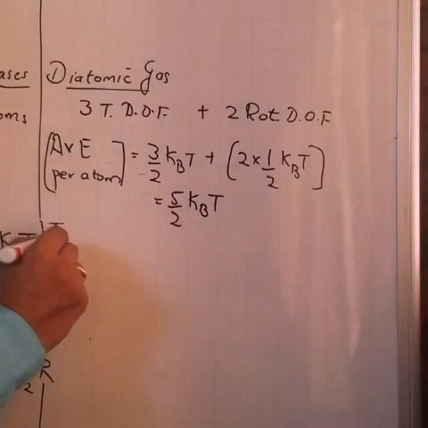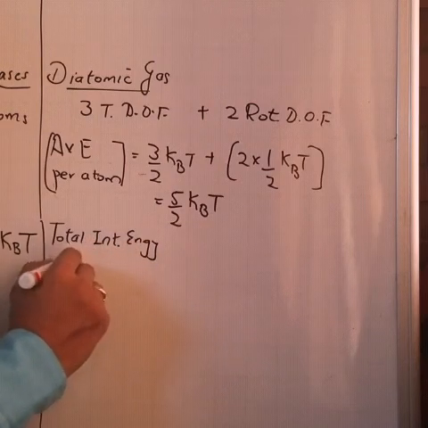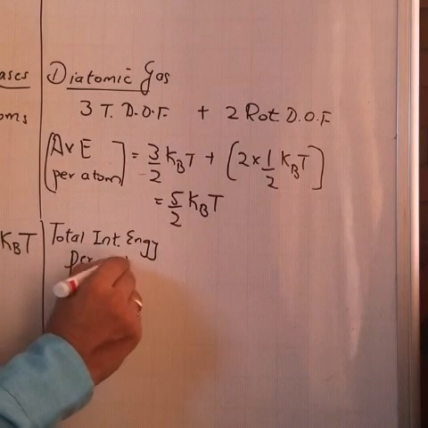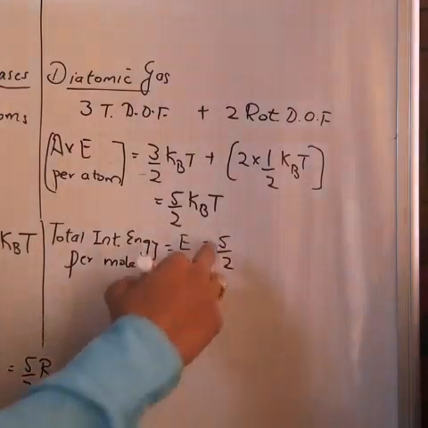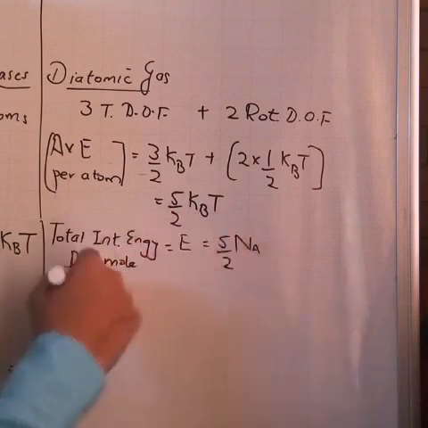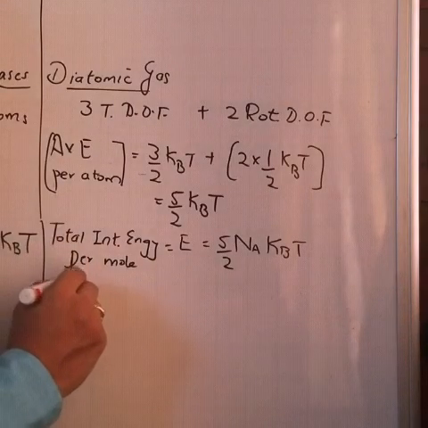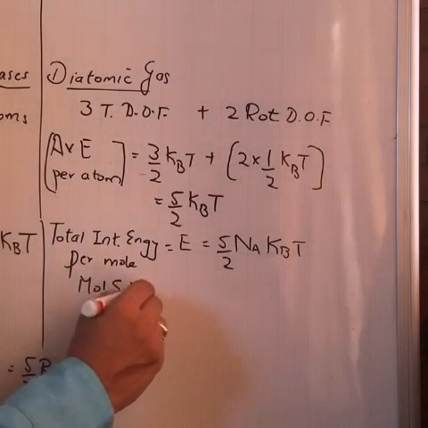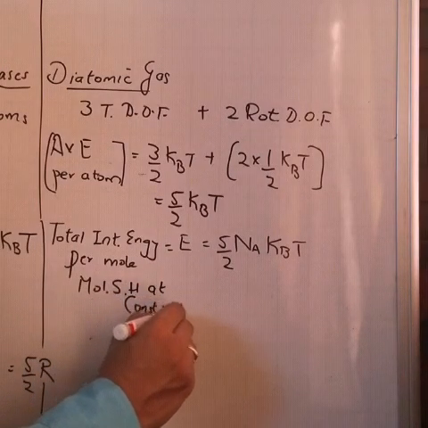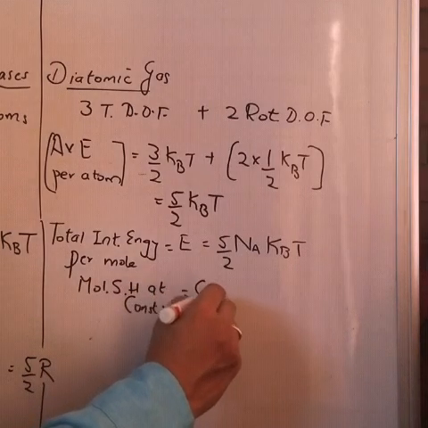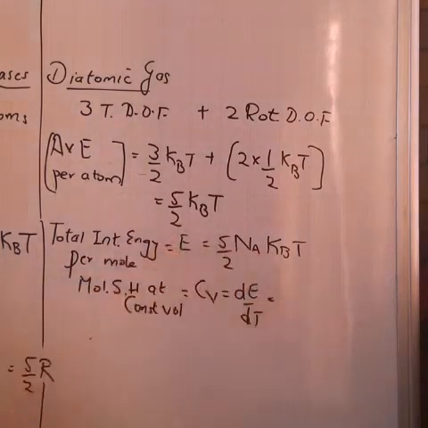Now total internal energy per mole will be E equal to 5 by 2 into Na, Na is the number of atoms, into kB into T. Now molar specific heat at constant volume will be Cv equal to dE upon dT, differentiating this with respect to temperature.